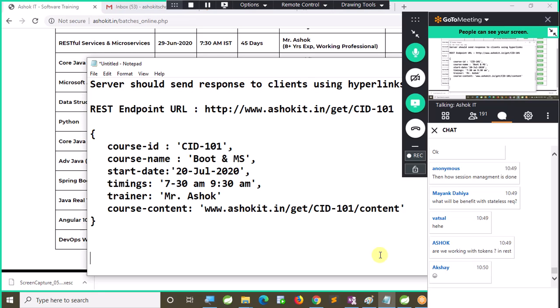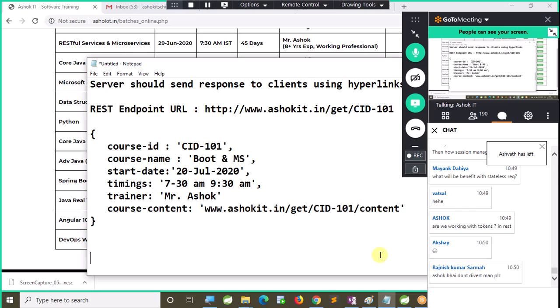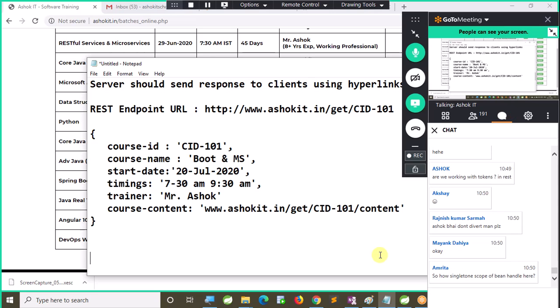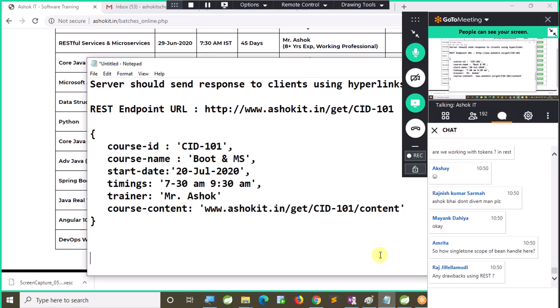What is the advantage of going for stateless communication? The burden will be reduced on the server. If I create a session, one session will be created for every user. If 1 million people access my project, 1 million sessions will be created, and 1 million sessions means our server will die. Your REST controller object will be created only one time, but the request will come every time as a fresh request. That means no information will be stored about your details at the server.